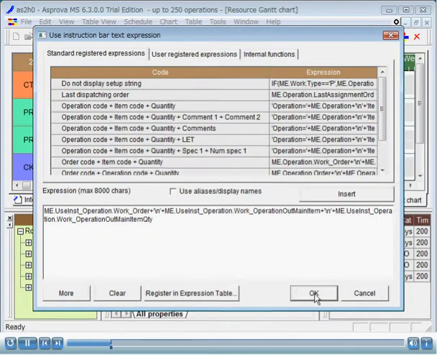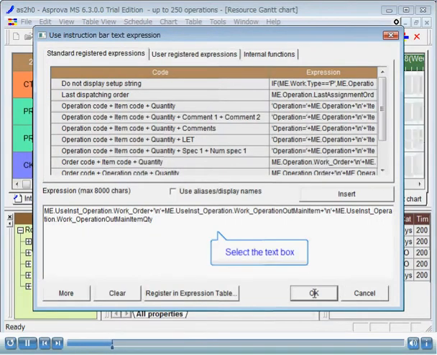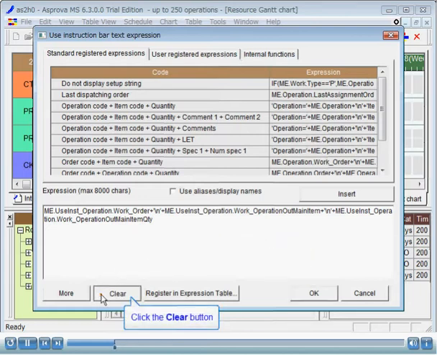In the dialog, enter the shown expression. First, let's clear the current expression.